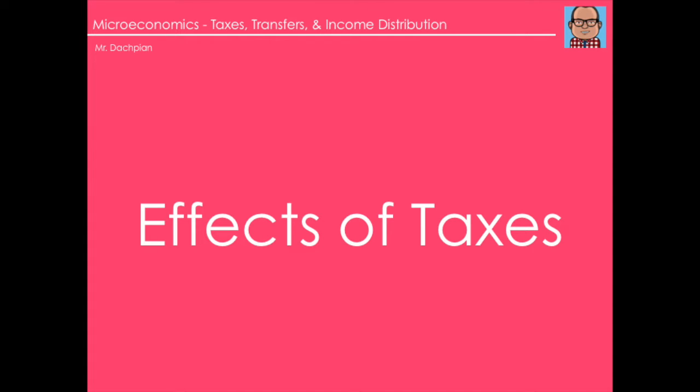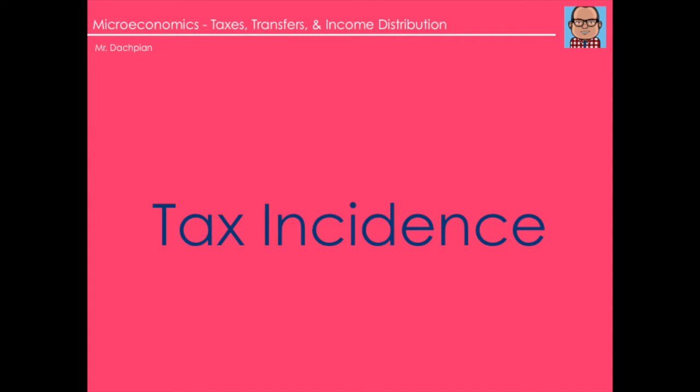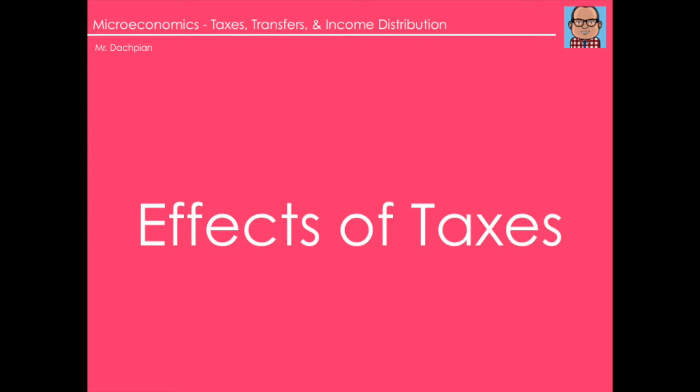We know previously that a tax on a good shifts the supply curve to the left. We also learned that a tax on a good drives a wedge between the price that buyers and sellers pay. The change in the price that buyers and sellers pay determines the tax incidence. Tax incidence is the allocation of the burden of the tax between the buyer and the seller. The buyer's share of the tax is the difference between the old equilibrium price and the new equilibrium price after the tax. The seller's share of the tax is the difference between the old equilibrium price and the price that sellers receive net of taxes.